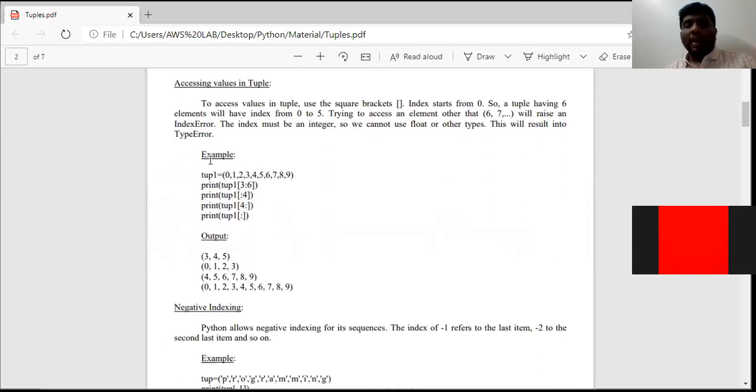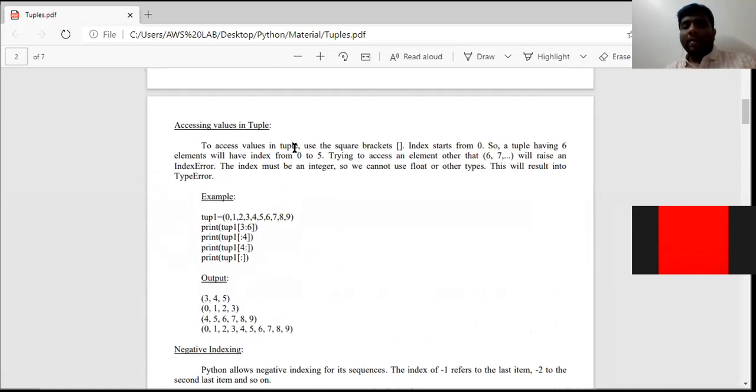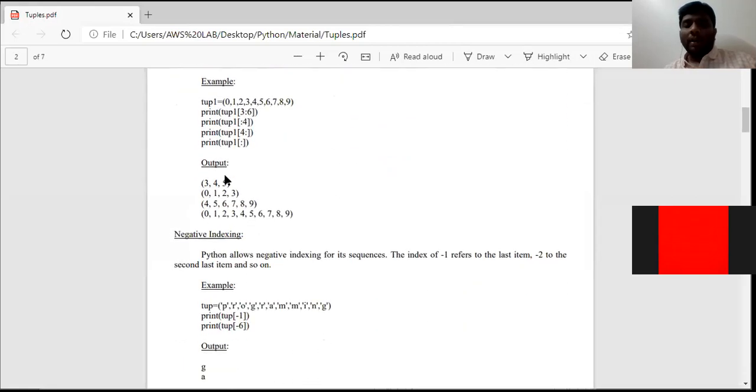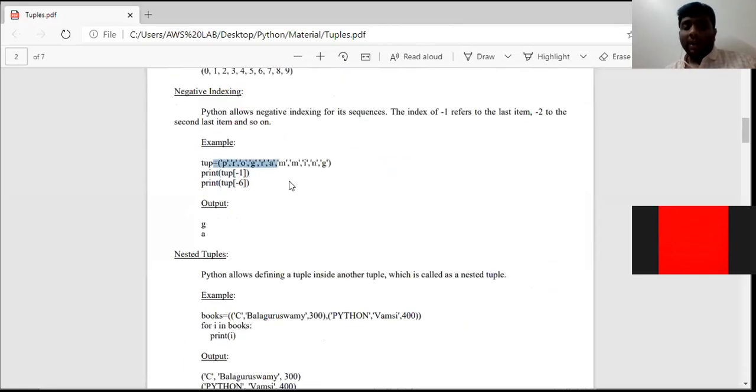See, I already showed you accessing. How to access? First point is by using index, by using square brackets. Second point is positive indexing and negative indexing. Third point is index error. Fourth point is type error. Suppose a user tries to access any element beyond the index, that is, asks for a higher index than we have, then an index error comes. If the index is given as any data type other than integer, a type error comes. Okay, we already discussed negative indexing also.